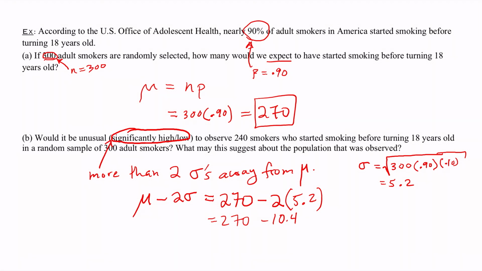And so anything that's less than this value, which is 259.6, anything less than this would be considered significantly low. So since 240 is definitely less than that, 240 is considered significantly low.